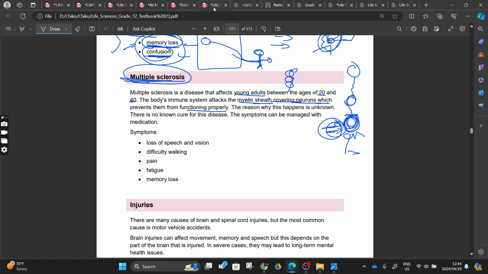What do we do? We hit you or we burn you. Maybe we burn you with something that is hot, or we light a candle and we are burning you. After 5 minutes, or after 10 minutes, that's when you are going to say, hey man, I'm burning. We know that this one, you are suffering from multiple sclerosis. But the reason why this happens is unknown.